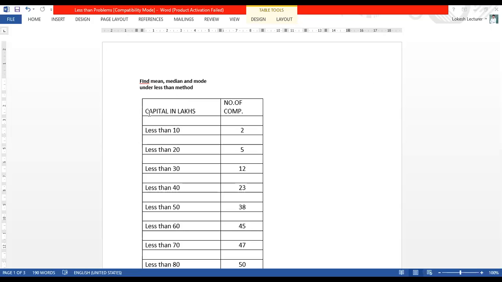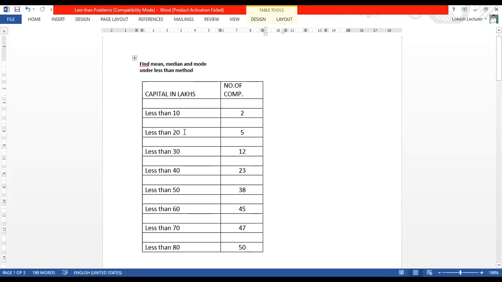In capital, this is cash inflow, capital in lakhs, CI. This is number of companies. What they have given here: less than 10, less than 20, less than 30, less than 40, less than 50, less than 60, less than 70, less than 80. All of them are less than values, and the number of companies is the frequency. Let F denote number of companies: 2, 5, 12, 23, 38, 45, 47, 50. Okay, this is the question.